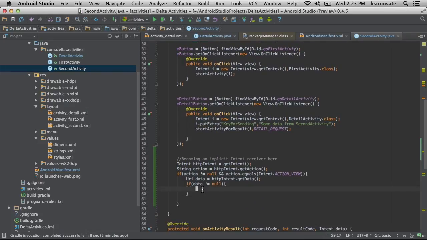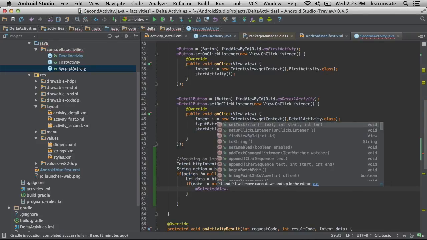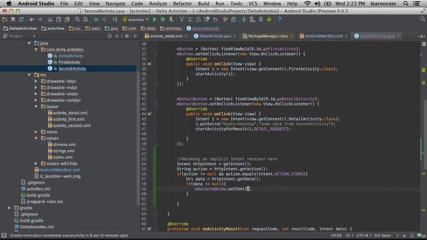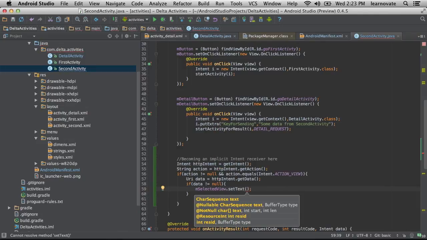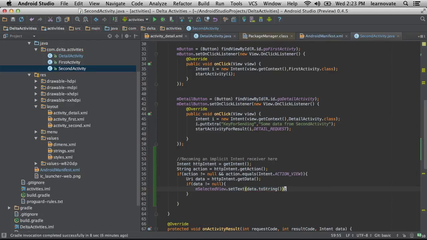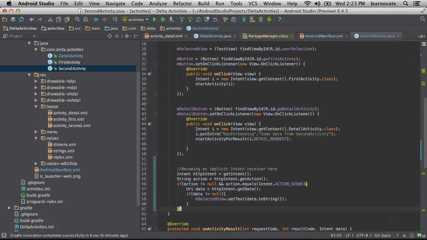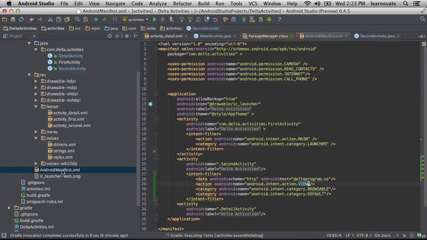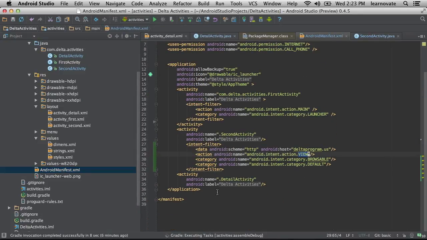Right. So here we are. Notice I'm doing the getData. I'm not using the things we were using before. I'm getting the URI. I'm not getting the bundle. This is another way that you can move data around. And so I'm just saying, hey, show in our view what that data was. In this case, it was the URI. getData always returns the URI. So if you want to send other data, you have to use the bundles and actually unpack it.